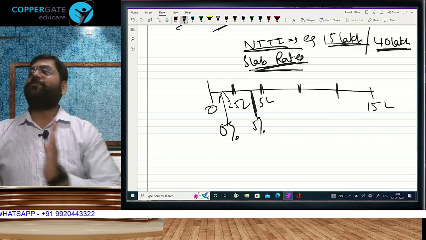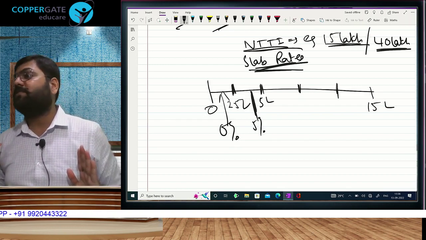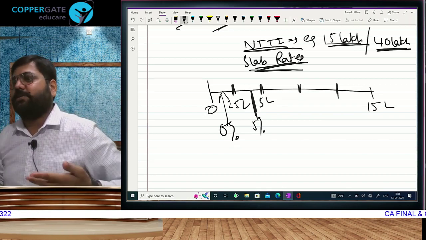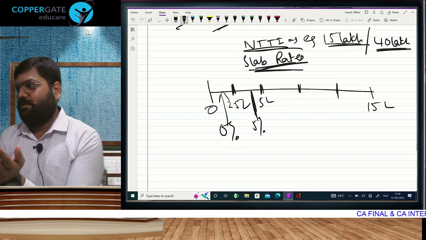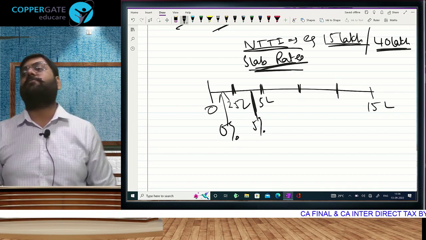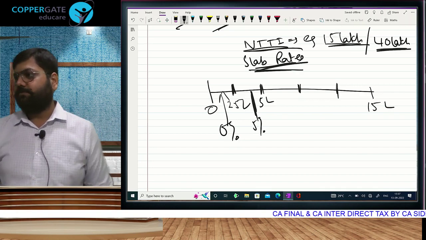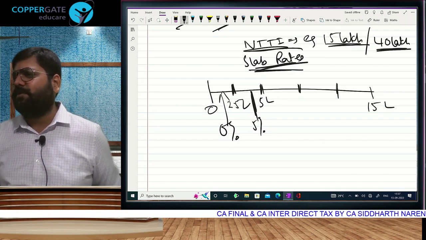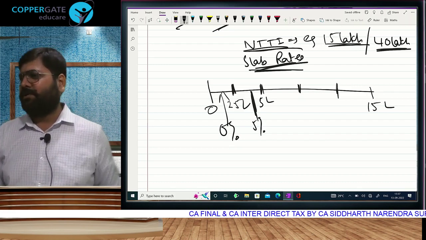No. First 250, always no tax. That is why we call it basic exemption. Next 250. But in my case 4 lakh hai to sirf 150. And if someone has full 5 lakh tak, then we take full 250. Only on that much we will apply 5%. 5 lakh per annum means roughly little over 40,000 per month. Little contribution you can make to the country.